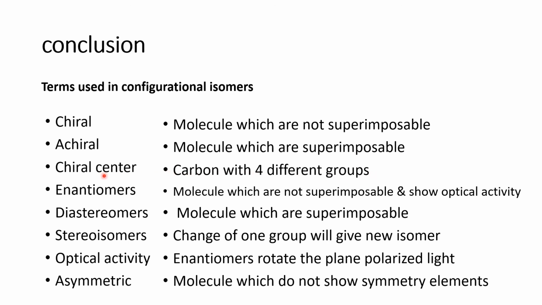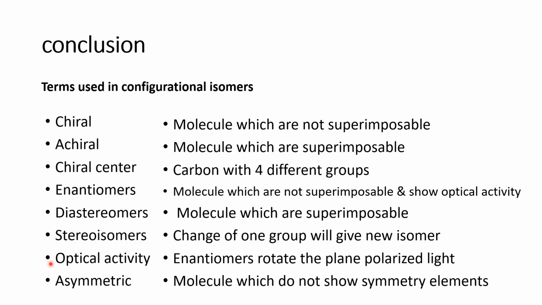Enantiomers again are non-superimposable, and they show optical activity. Diastereomers may be superimposable or non-superimposable, whatever it may be, but they are not identical. Stereoisomers, if they change one group, they will give a new isomer. Those compounds are called stereoisomers.